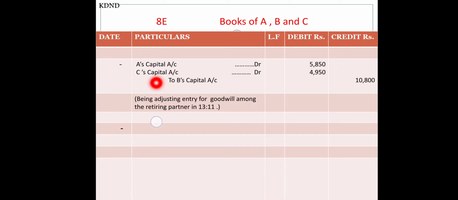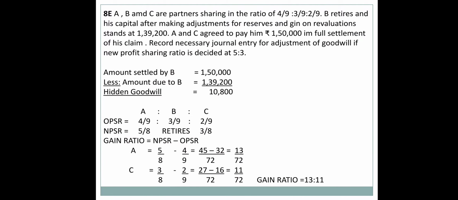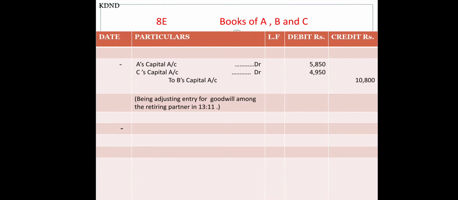Now the next step: the persons who gain over here will be debited and the retired partner will be credited. So 10,800 is the sacrifice made by the retiring partner who will be credited, and A and C will be gaining the share. So A's capital, C's capital, to B's capital.